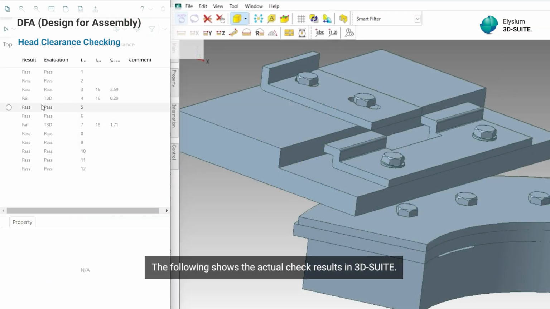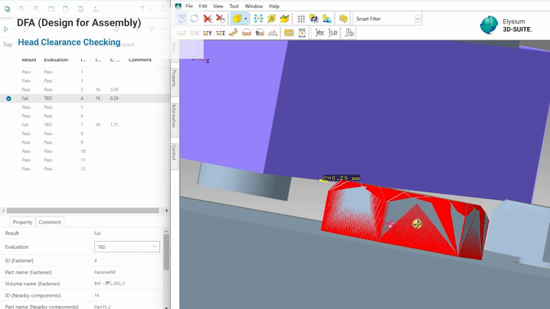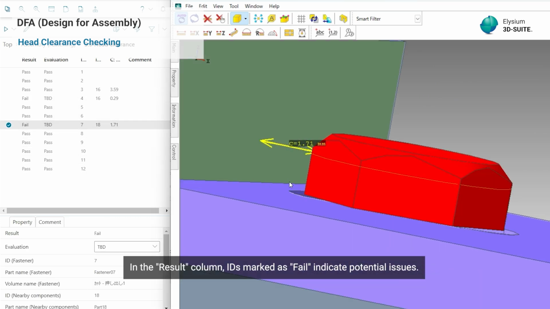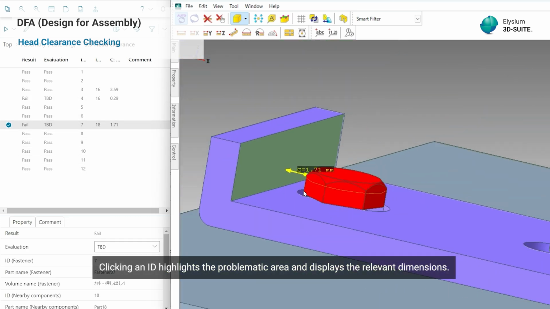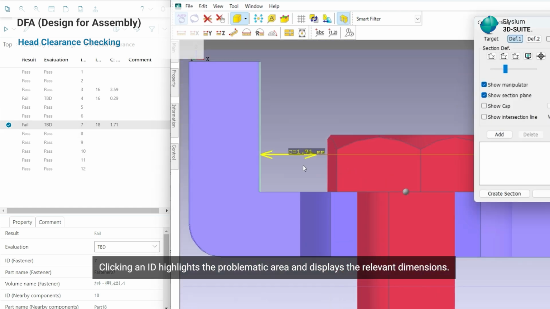The following shows the actual check results in 3D-SUITE. In the result column, IDs marked as fail indicate potential issues. Clicking an ID highlights the problematic area and displays the relevant dimensions.